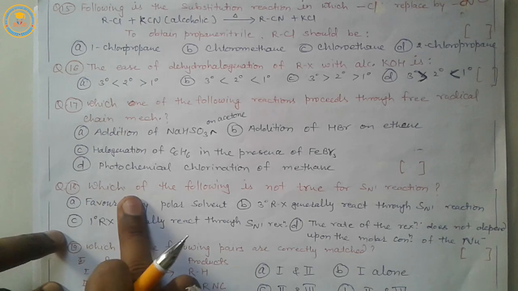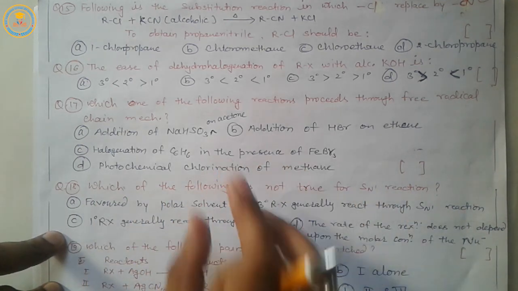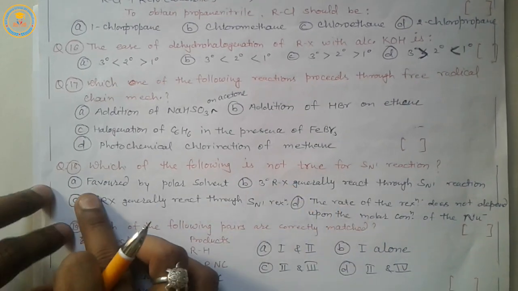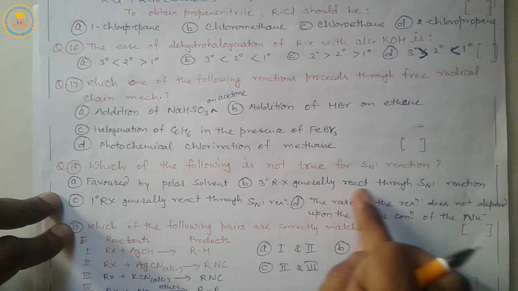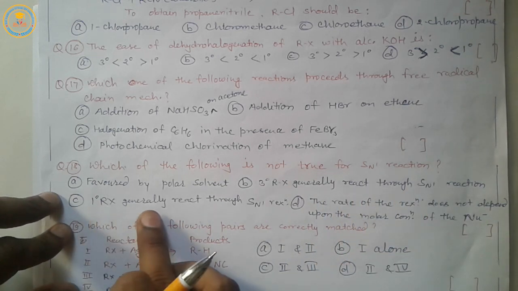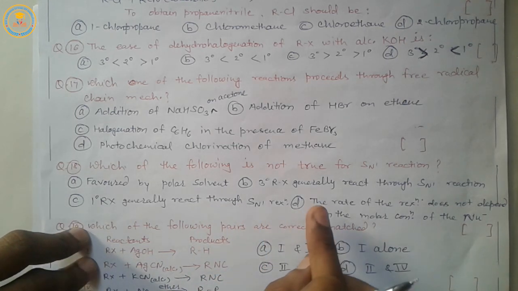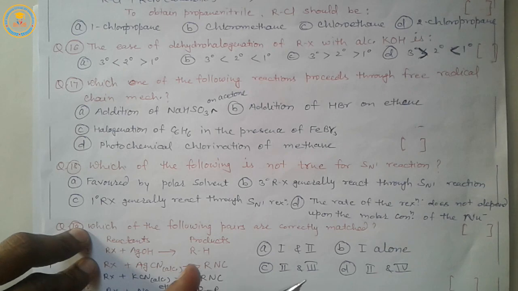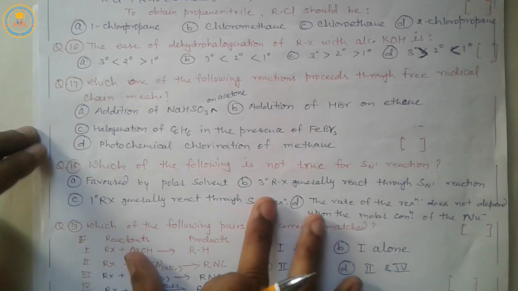Question 18. Which of the following is not true for SN1 reaction? Very important question. A, is favored by polar solvent. B, 3 degree alkyl halide generally reacts through SN1 reaction. C, 1 degree alkyl halide generally reacts through SN1 reaction. And D, the rate of the reaction does not depend upon the molar concentration of the nucleophile.